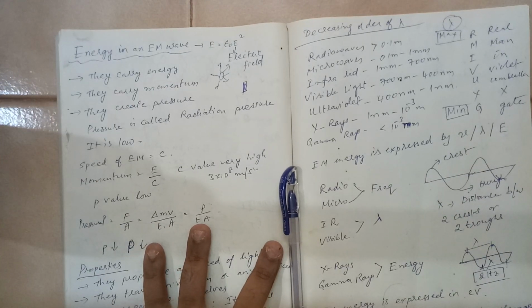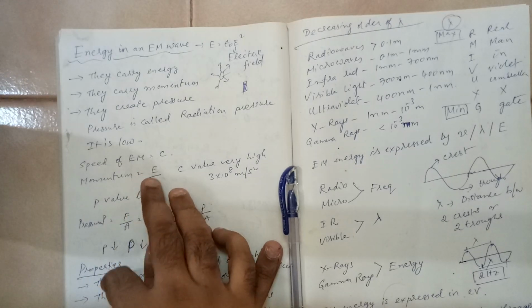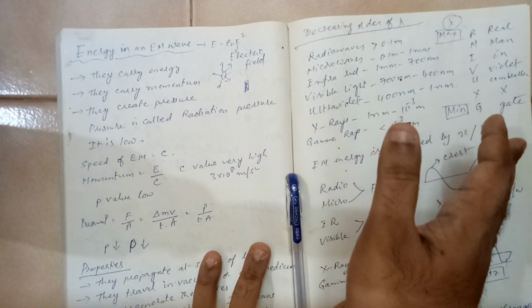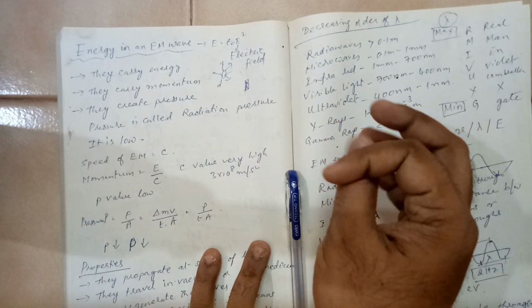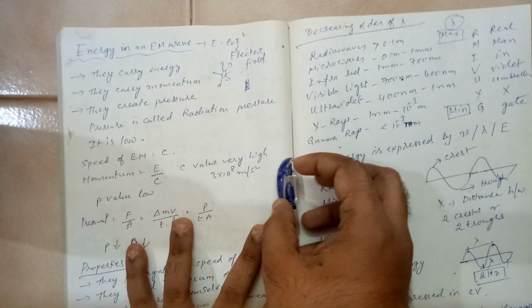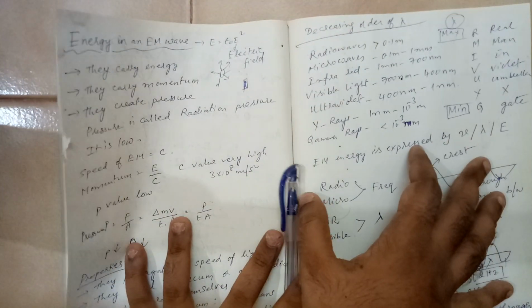So basically the speed of the electromagnetic wave is c, which is the speed of light, and the value is 3 into 10 power 8 meter per second. Now why this pressure is low: when you take energy and divide by the speed of light, you get momentum.